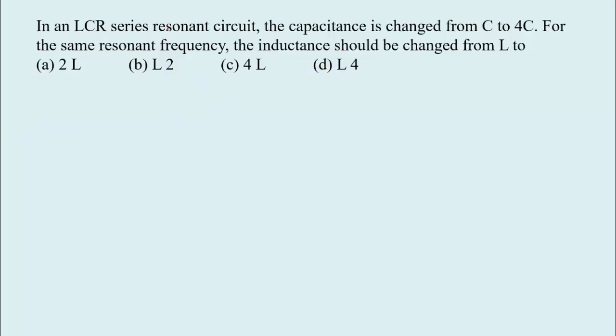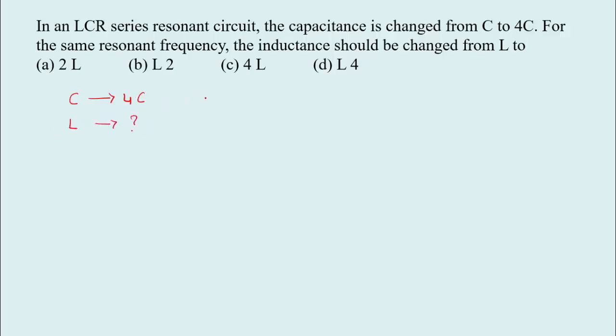In an LCR series resonant circuit, the capacitance is changed from C to 4C. For the same resonant frequency, the inductance should be changed from L to what? See here, initially the capacitor is C, it is changed to 4C. Then at the same resonant frequency, the inductance should be changed from L to.